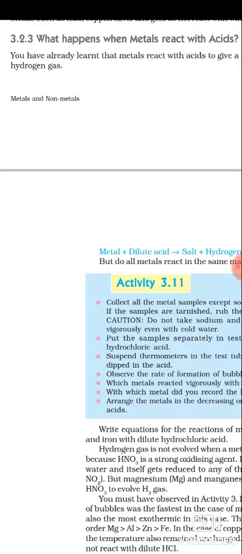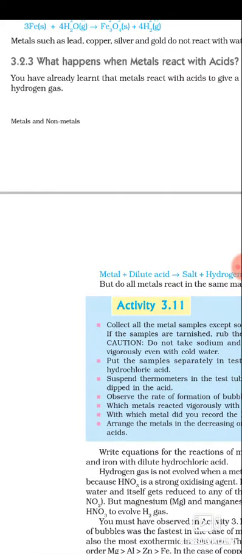Today we are going to deal with the topic of what happens when metals react with acids. We already studied metals reacting with water and metals reacting with air, which means oxygen. Those two topics are completed. Now our third subtopic is what happens when a metal reacts with acids.